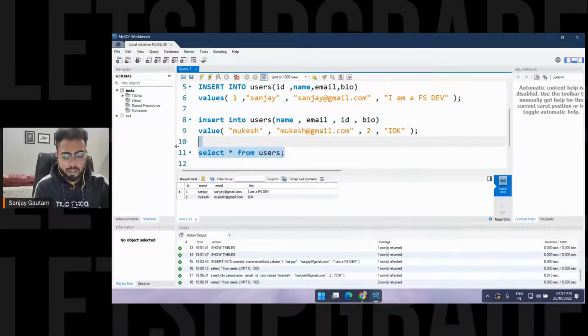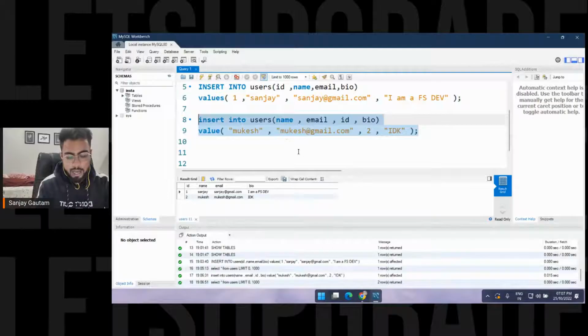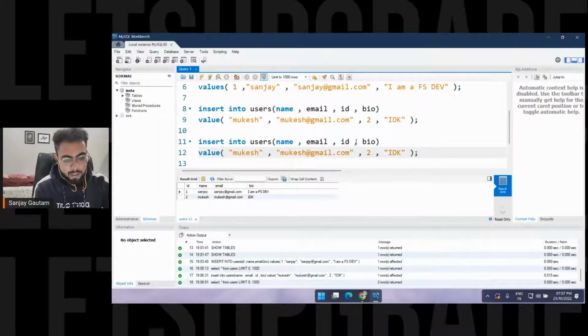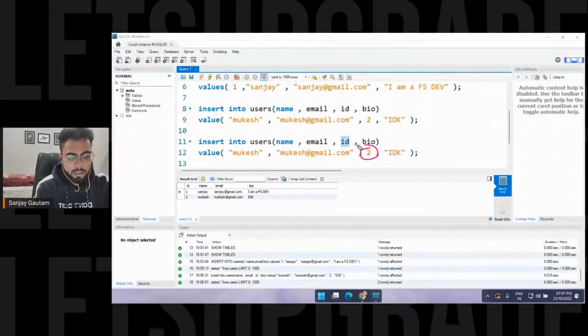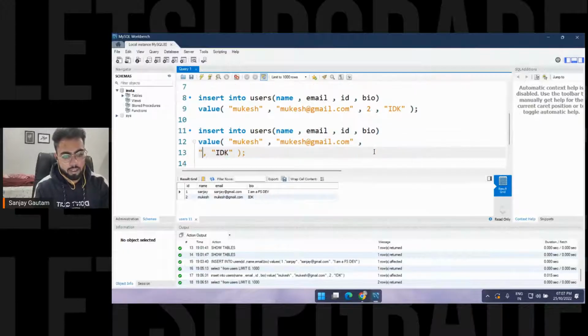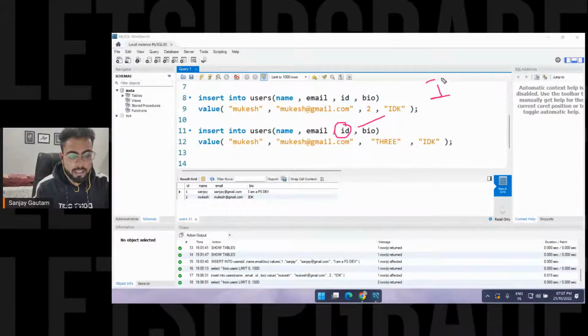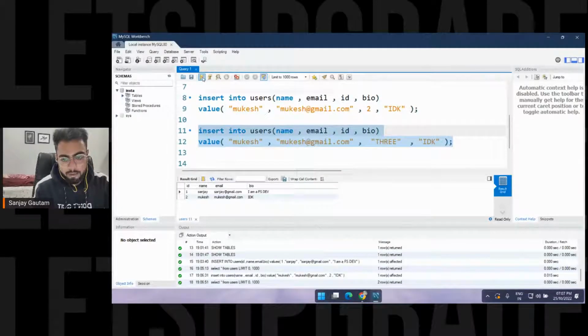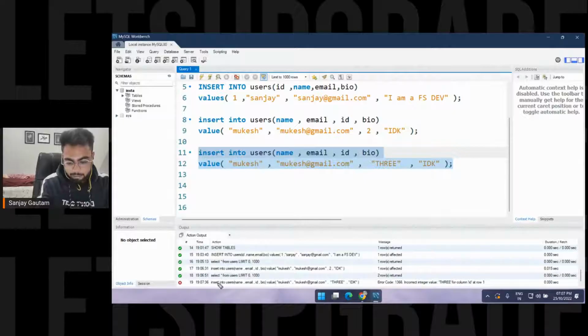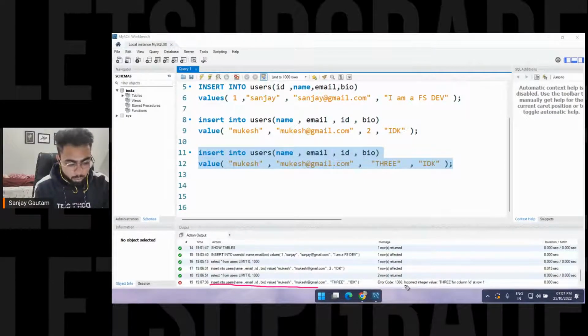And what will happen if you try to add different kinds of data types? Here in the ID, I mentioned that it is of type int, only numbers. Let's try to add a string here. Let's say I'm trying to add a string in the field ID. So let's say 3. Now in the field of ID, which was created with the data type int, I'm going to add a string here. Let's see what will happen in this case. So just select this whole thing, and I'm going to click on this icon. See, I'm getting an error. Insert into, an error code, incorrect integer value, 3 in the column.